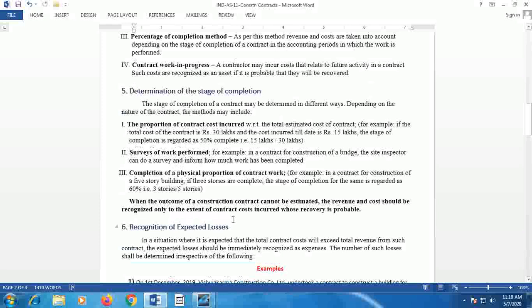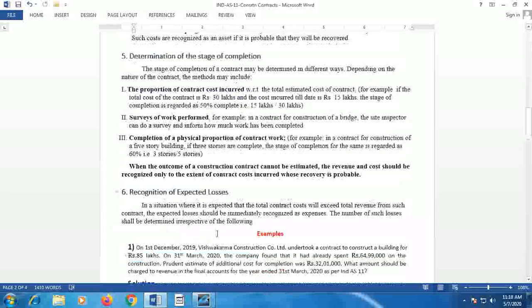How much cost has been incurred with reference to the contract, that will be recognized as cost, and only that much is assumed recoverable, and the cost and revenues will be treated alike, and there will be no profit element recognition.